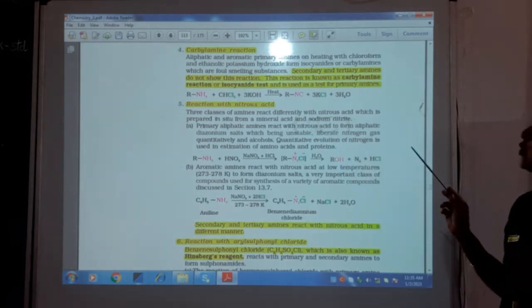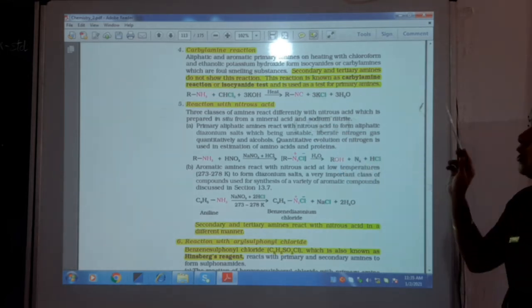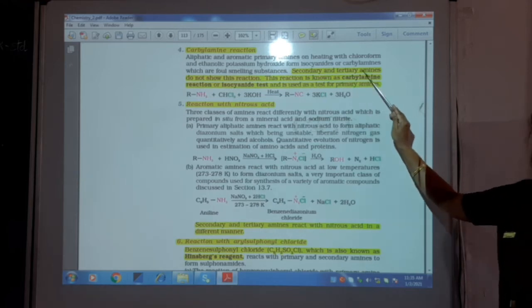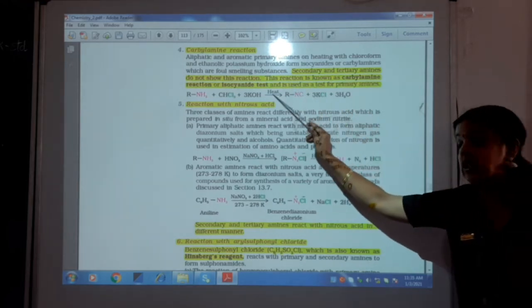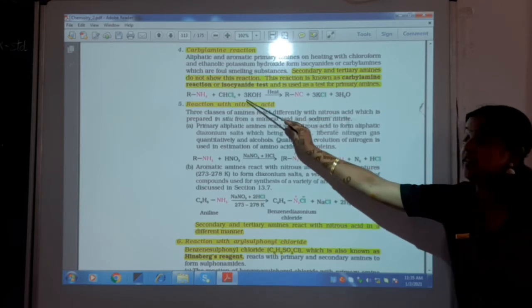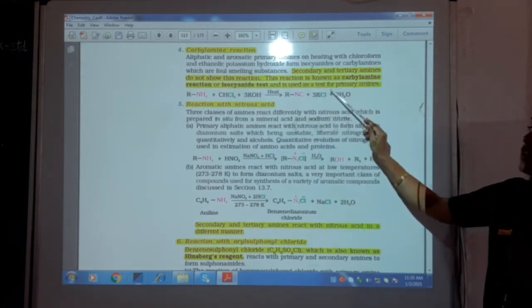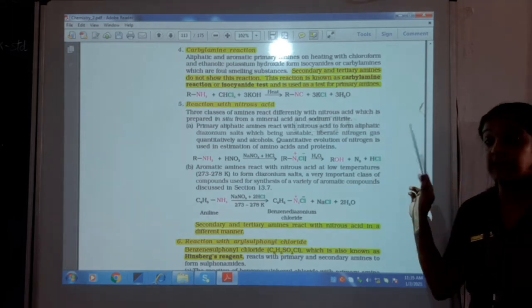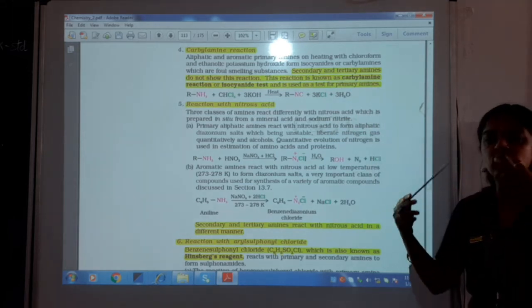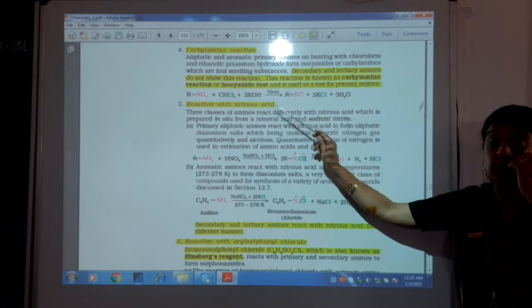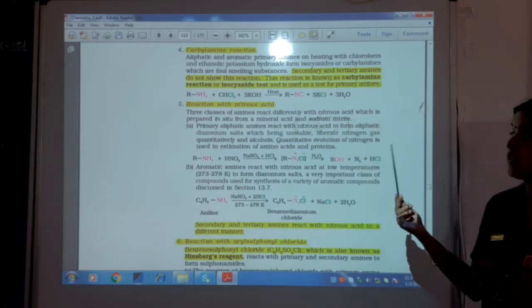This reaction is also called the isocyanide test, where secondary and tertiary amines will not show this reaction. Only primary amines react, giving the corresponding isocyanide, and you get a foul smell in this reaction.